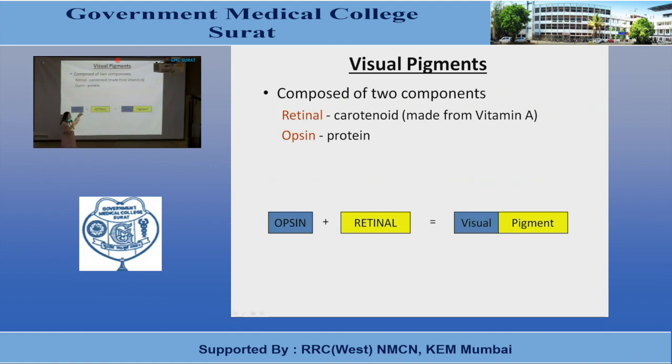Only the protein portion of the visual pigment changes in rods and cones. Now this retinal is derived from vitamin A; vitamin A is the precursor of retinal.